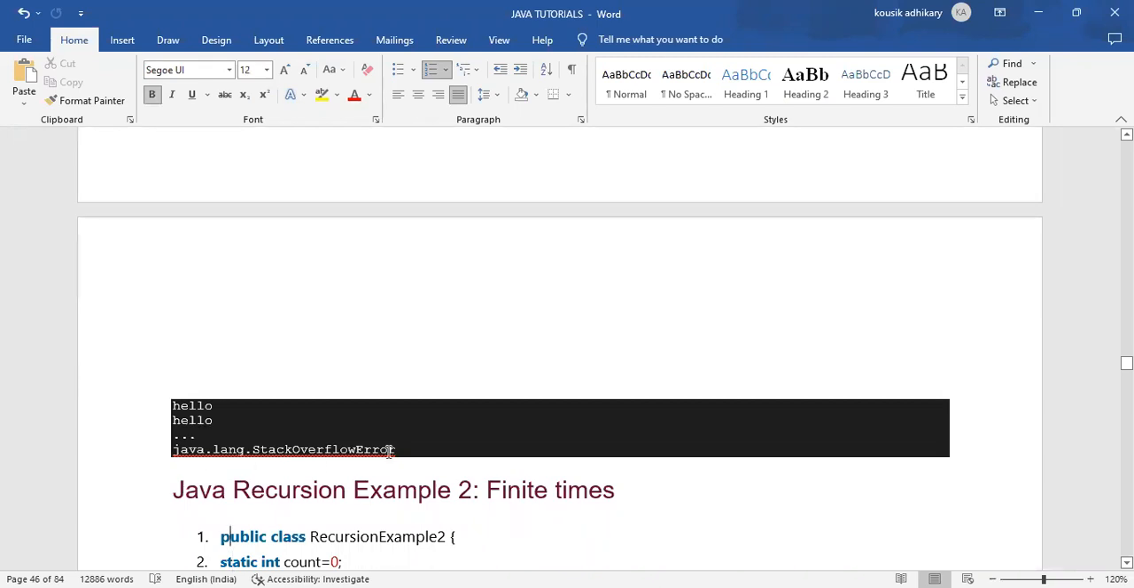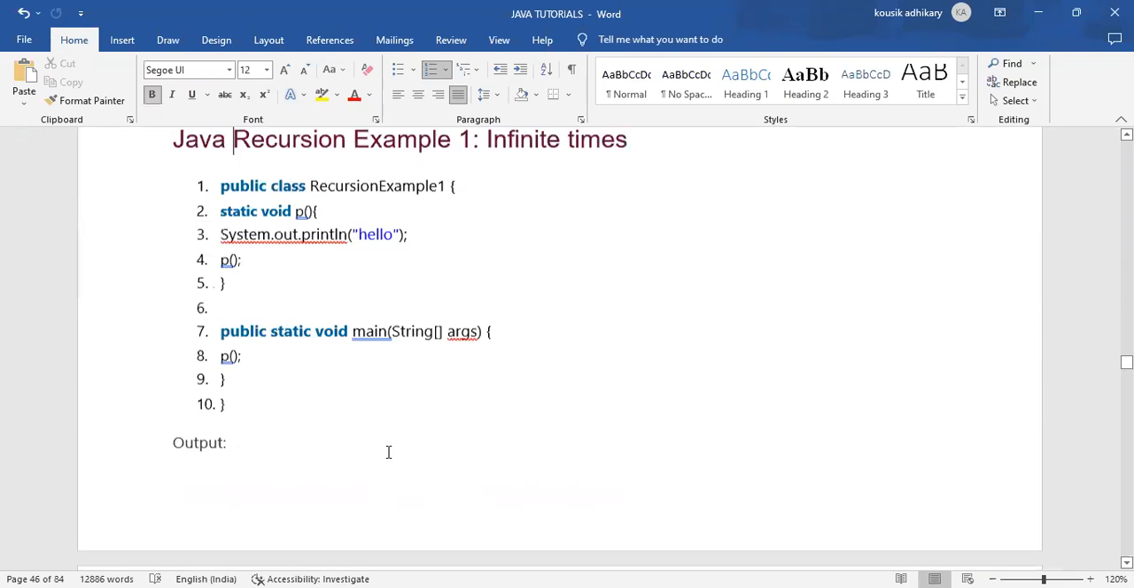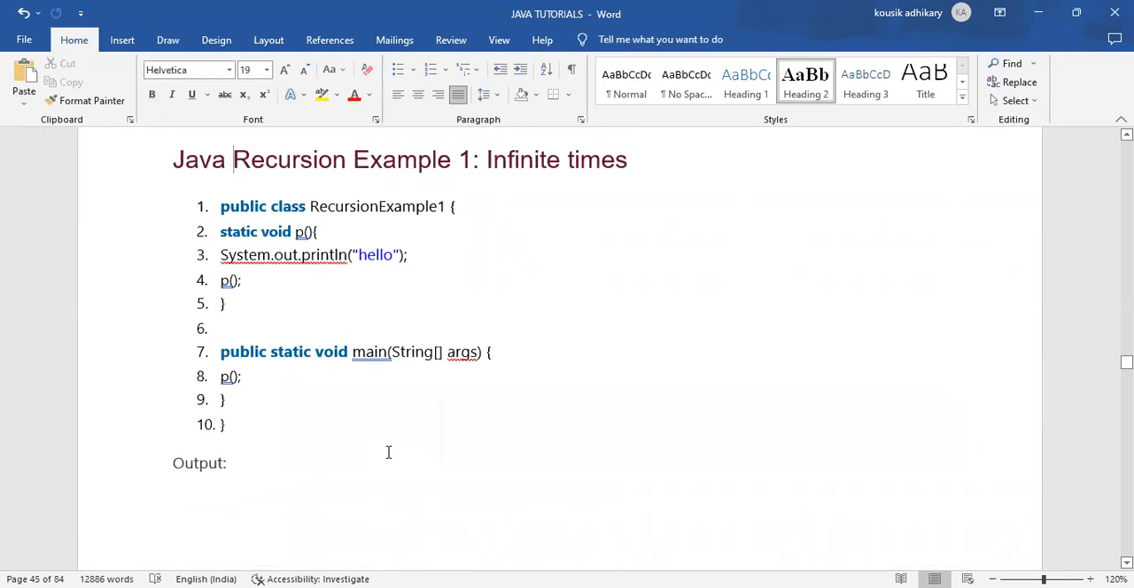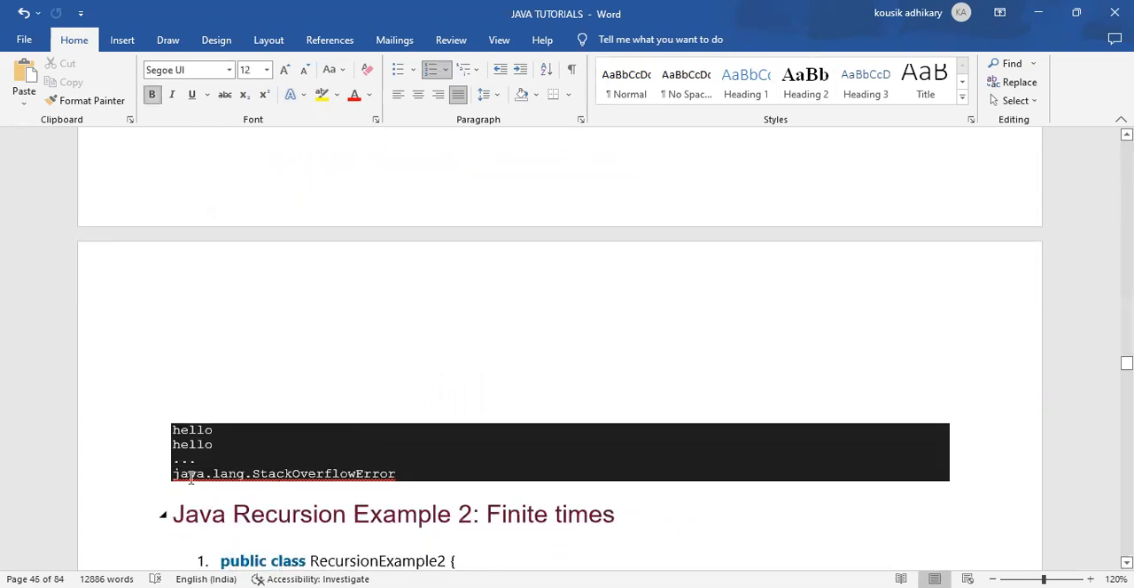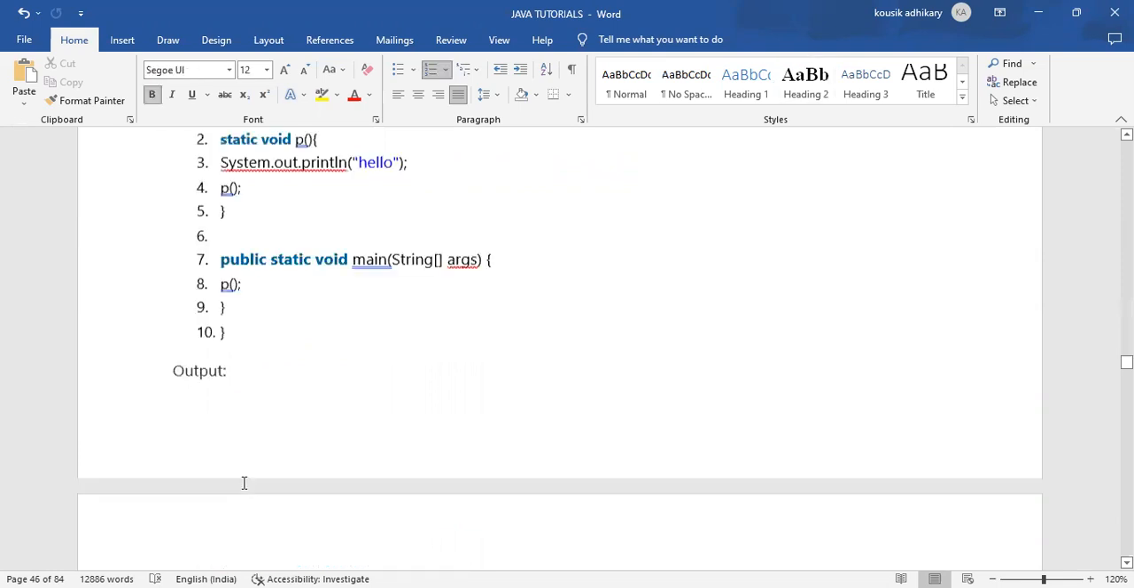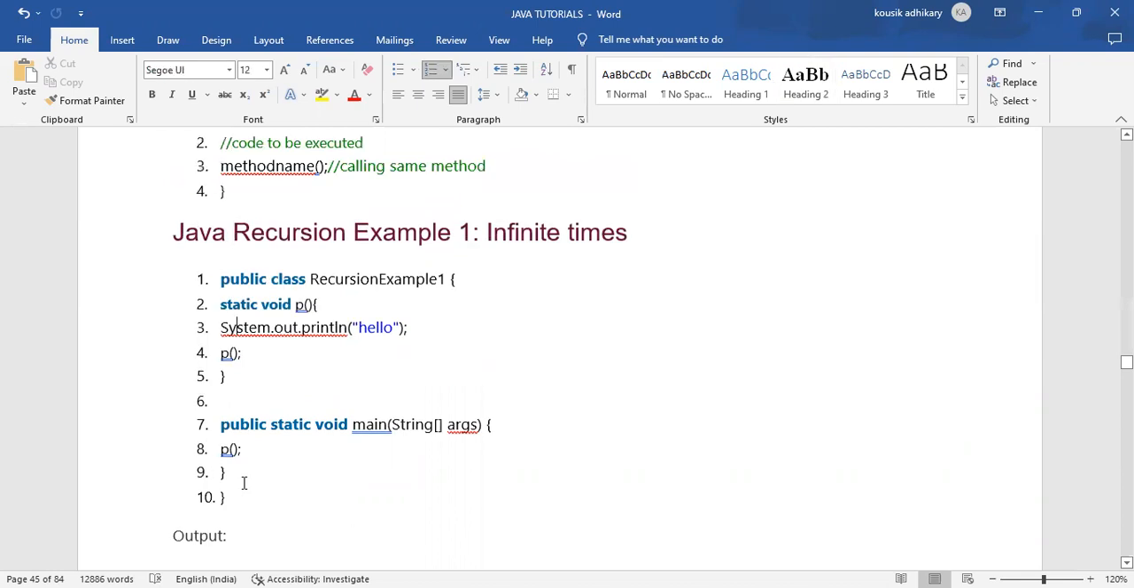Why is it giving the stack overflow error? Because we haven't given any condition. So it will call continuously, and it will not end. So it will generate an error, that is java.lang.StackOverflowError. That error will show because it becomes infinite, infinite times, because we haven't given any condition for how many times the method will be called.